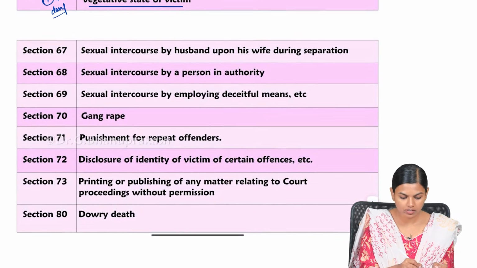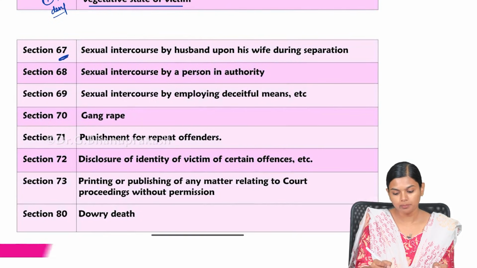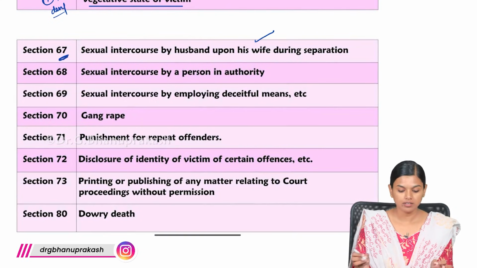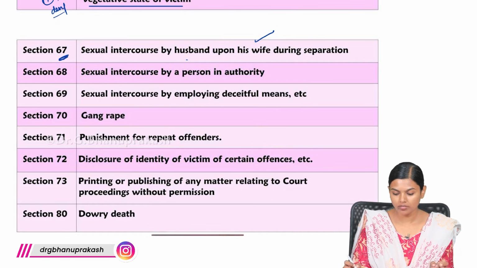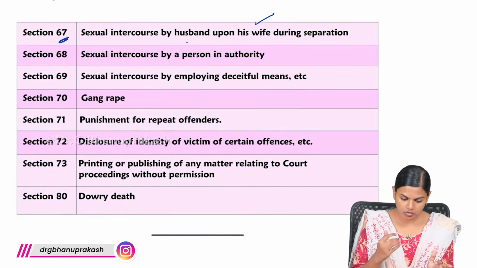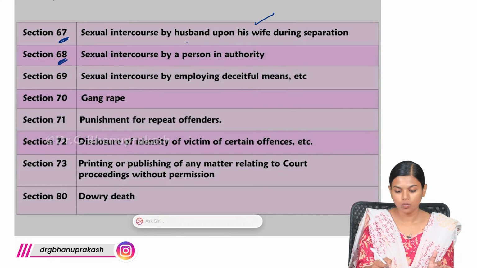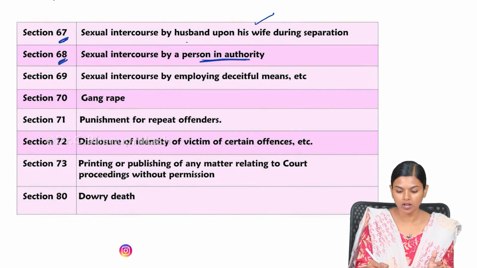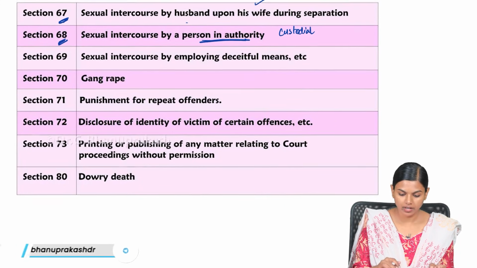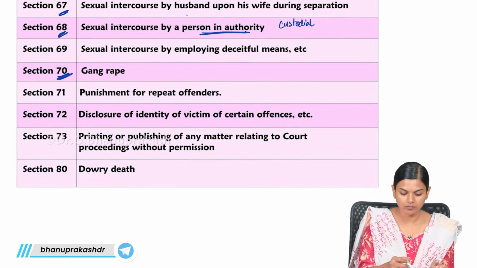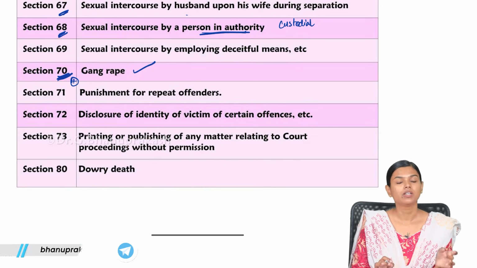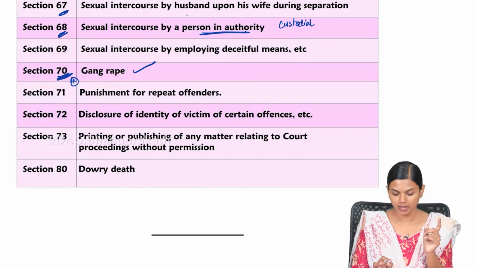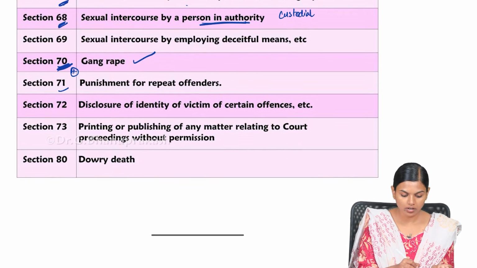Then you have 67. After death comes marital rape, rape by a husband upon his wife under separation. Next to that is custodial rape, by a person in authority. Then you have 70, which is gang rape. This is very important. So 66 is death, 70 is gang rape, and 71 is for repeat offenders.